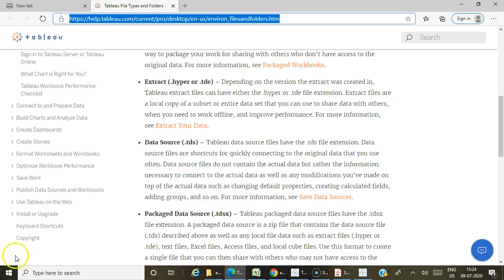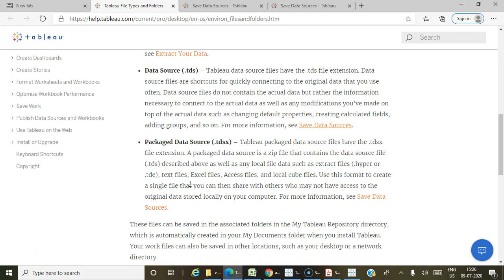Okay, in case of TDSX, it will contain the particular data source file TDS along with any extracts also. In case it has any extract file, any local file which you have connected to that data source, that will also be part of your TDSX. Okay, the TDSX file is again like a zip file, the packaged content.